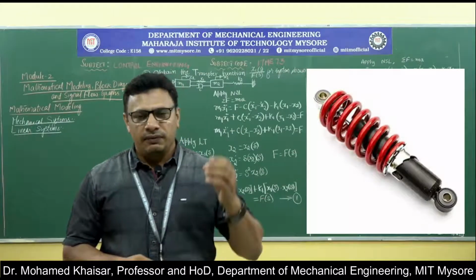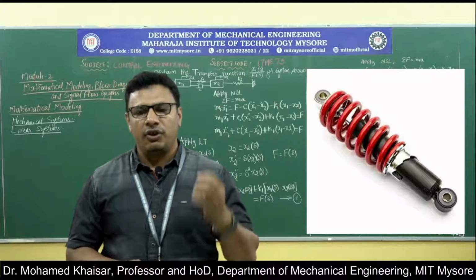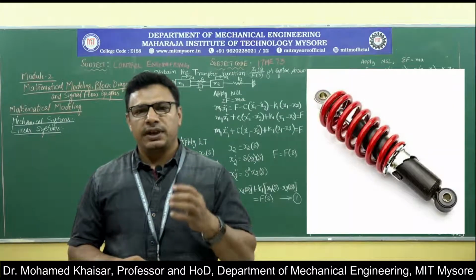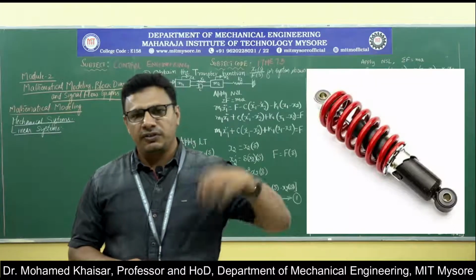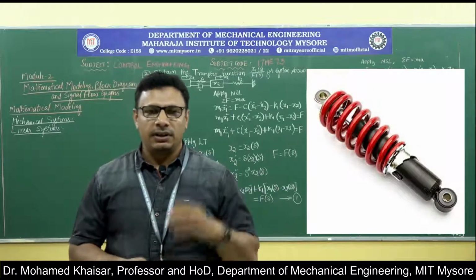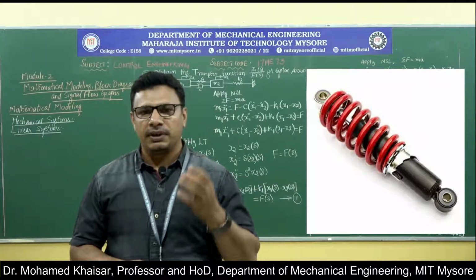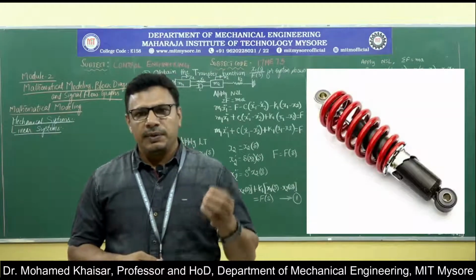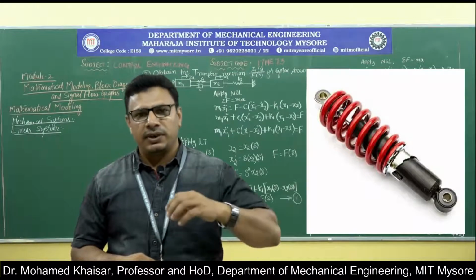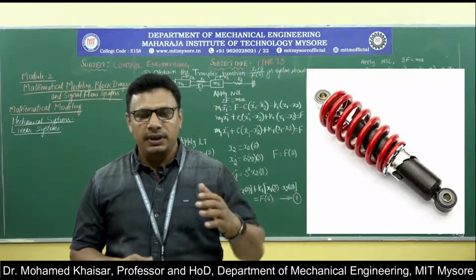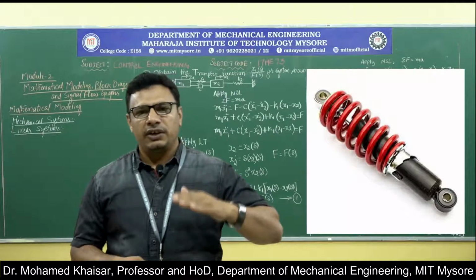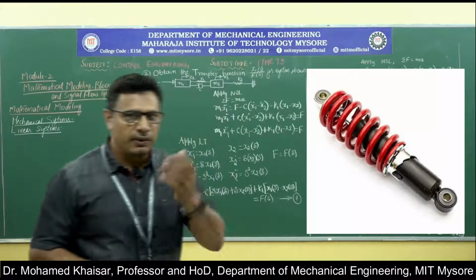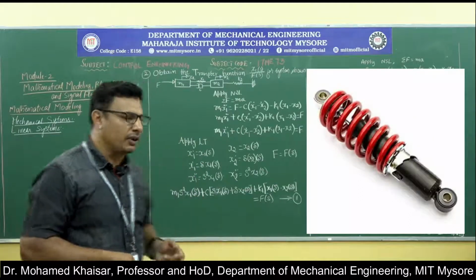Then with the presence of the vehicle shock absorber, the spring as well as the damper are going to offer a resisting force in the opposite direction. The magnitude of the forces generated by the spring and the damper put together will be as equal as the force that has caused the disturbance. Thereby, the vehicle is not going to experience too much of shock and the ride will be more or less comfortable. That is the basic functionality of a shock absorber.